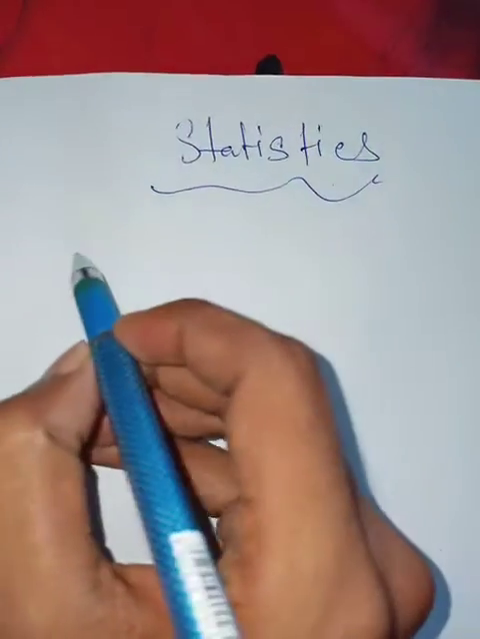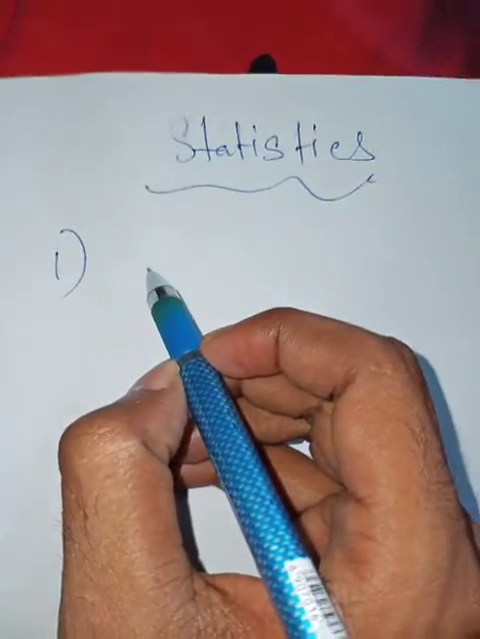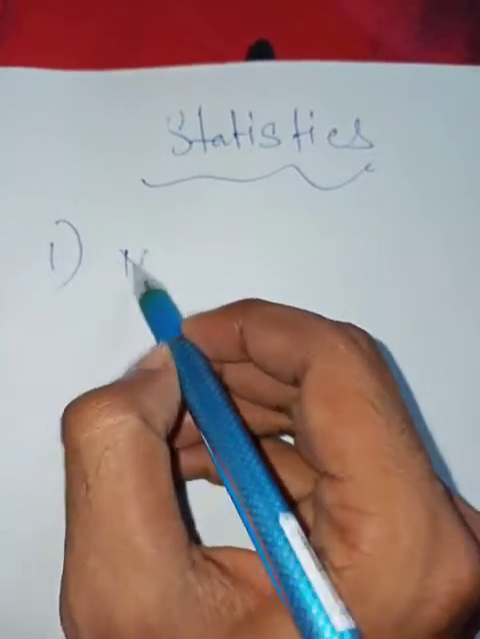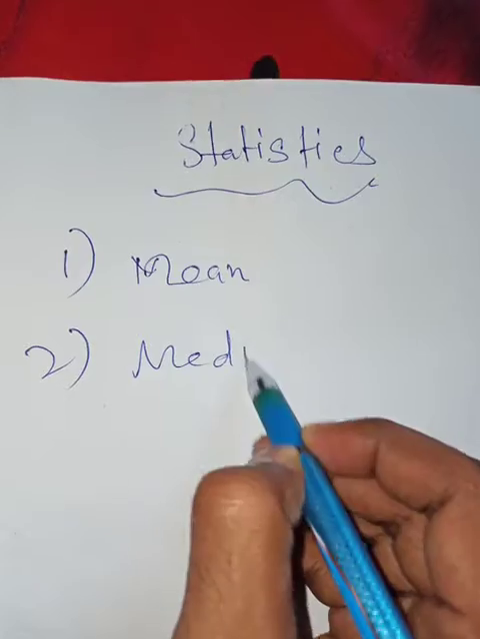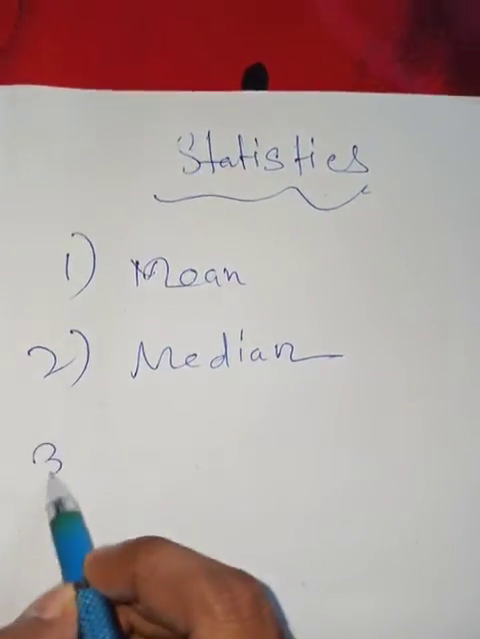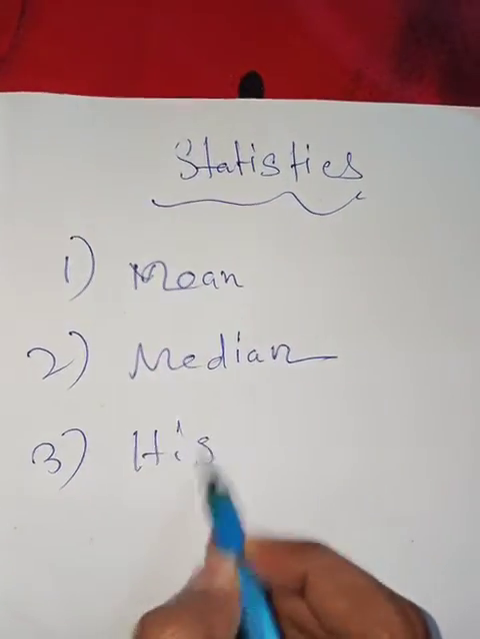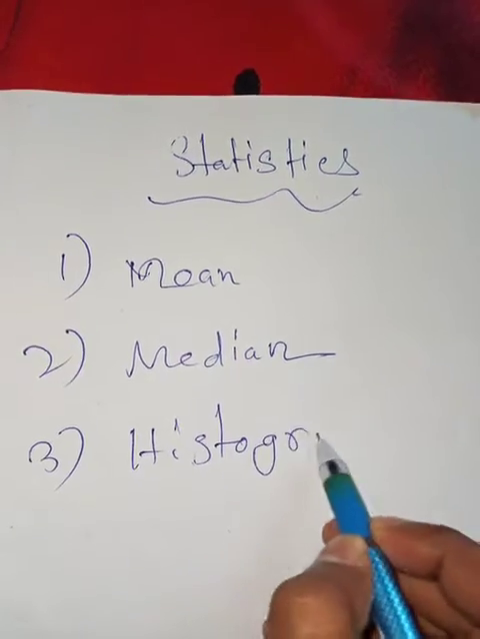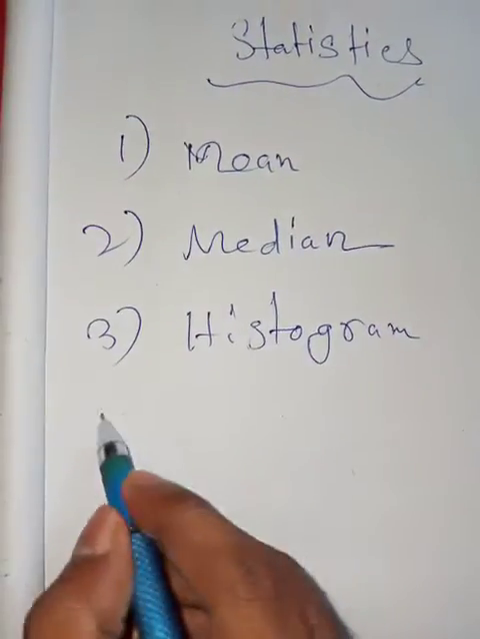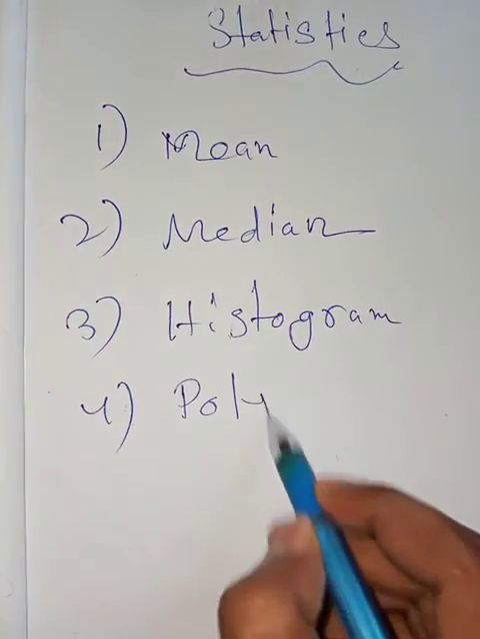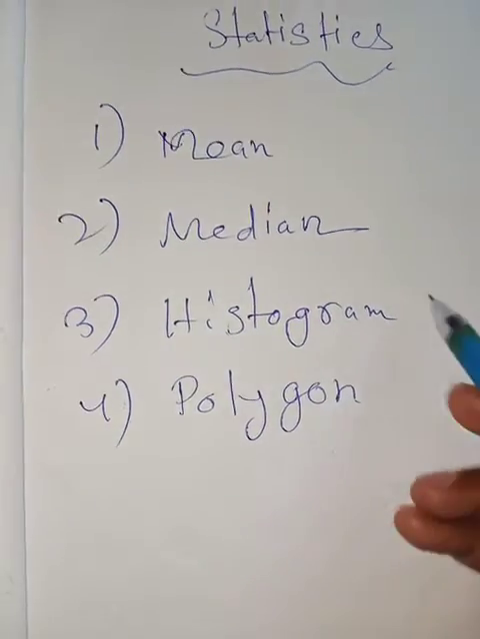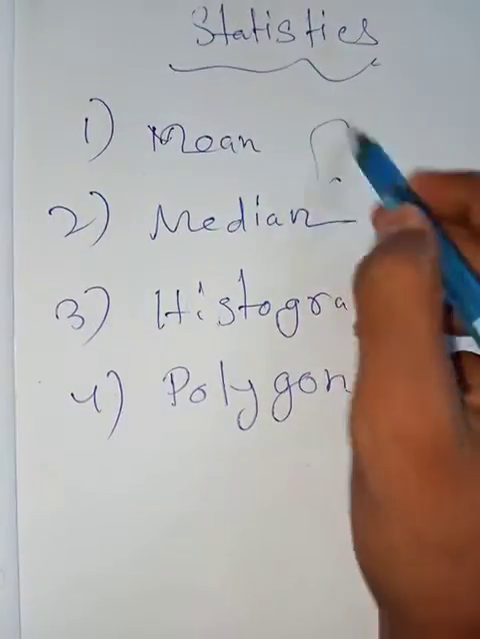You have to learn 4 things in the chapter statistics. What are they? First thing is mean. Second thing is median. Third thing is histogram. And fourth is polygon, which is also called frequency polygon. This you have to draw and this you have to learn.